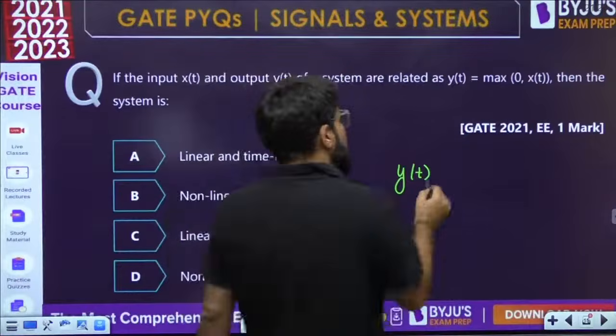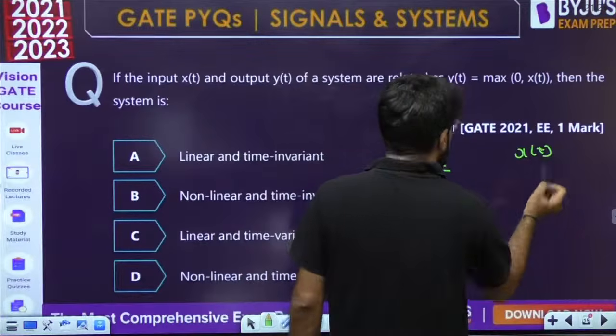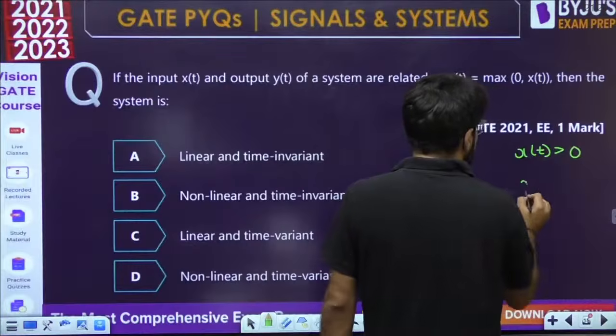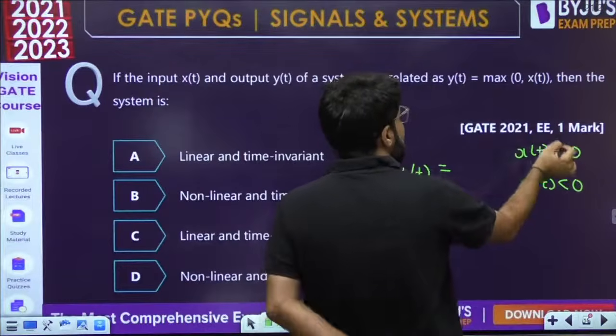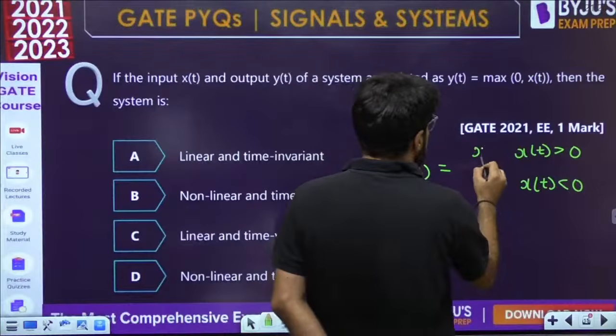So I can say that there can be two conditions. Now I don't know what x(t) is, but there can be two conditions. x(t) may be greater than 0 or x(t) may be less than 0. If x(t) is greater than 0, then x(t) becomes the maximum, so y(t) will be equal to x(t).